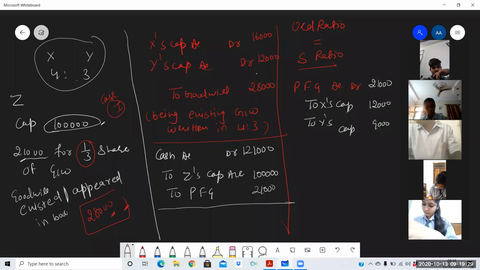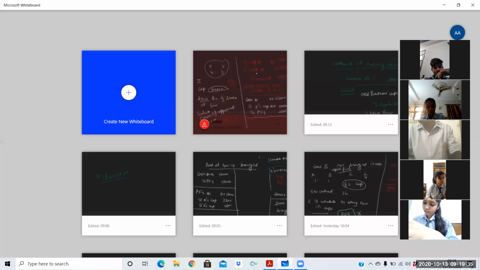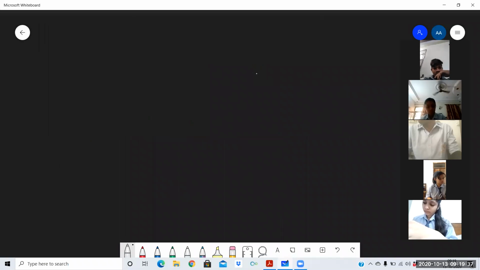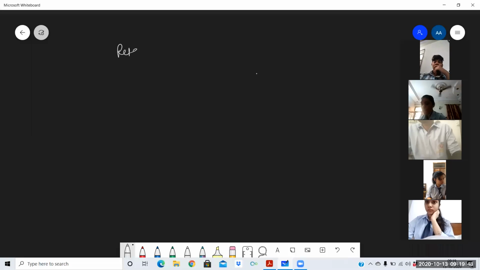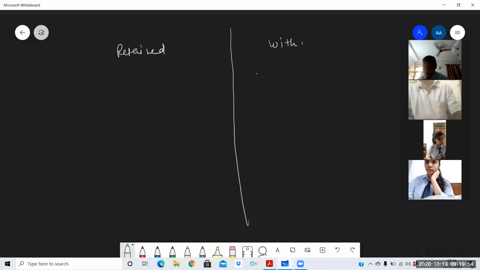Am I clear with this treatment? So I'm going to the next topic. The next topic is, whatever amount of goodwill has been brought into the business, the partners can do two treatments with that amount of goodwill. Either goodwill is retained in the business or goodwill is withdrawn from the business.